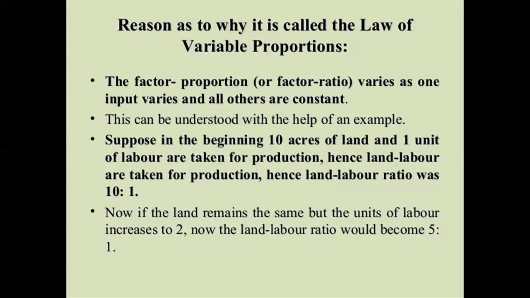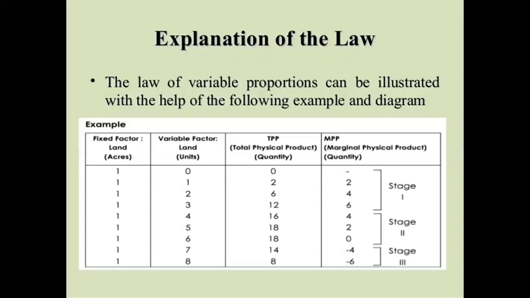Then the reason why it is called the law of variable proportion: because here, if you see the schedule, the ratio of fixed factor and variable factor is changing. See this: 1, 0, 1, 1, 1, 2, 1, 3, 1, 4, 1, 5, and so on. So the ratio of both the factors, fixed factor and variable factor, is changing. That is why it is called law of variable proportion. Variable means changing proportion, changing ratio.